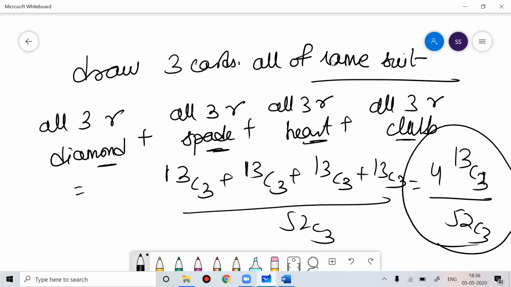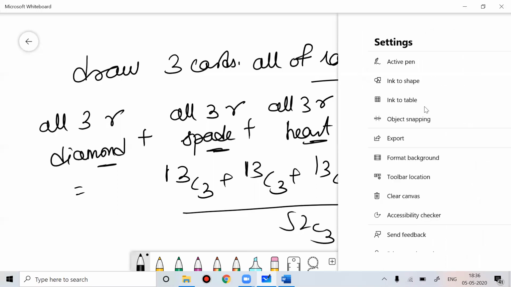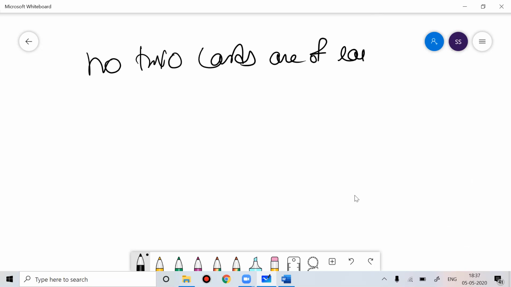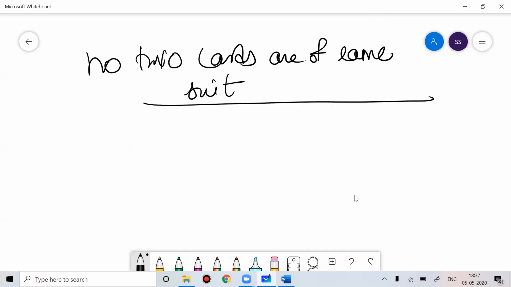Now, no two cards are of the same suit. You're drawing three cards, and all three should be of different suits.